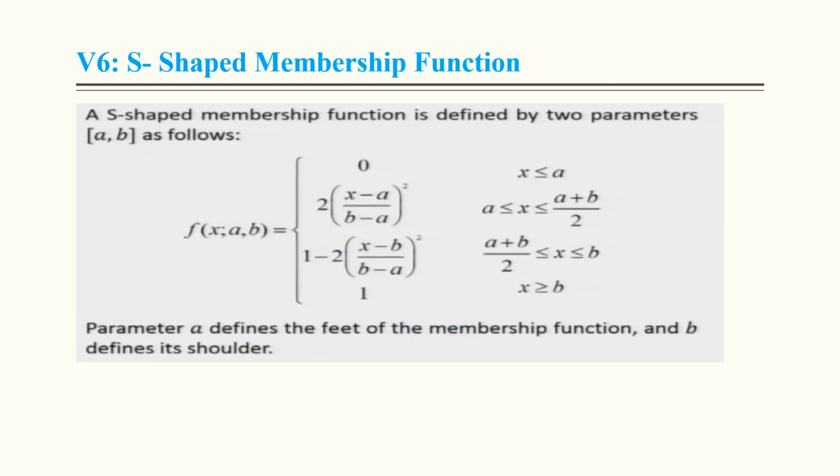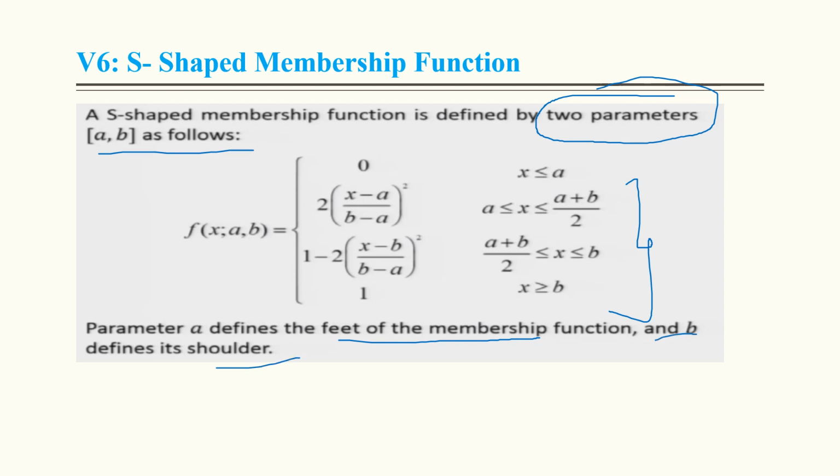S-shaped. The S-shaped membership function is defined by two parameters, A and B, and we have to take care about the formula. Parameter A defines the feet of the membership function, and B defines its shoulder. Okay, so we have to take care.